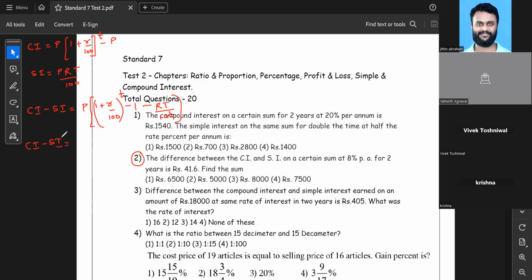The difference between CI and SI can be written as P multiplied by R square, because there are two R's, or maybe R square divided by 100 raised to 3, actually 2, sorry, PR upon 100 raised to 2, then in the bracket 200 plus R. So this can be a simplified formula with the help of which you can find the difference between compound interest and simple interest.